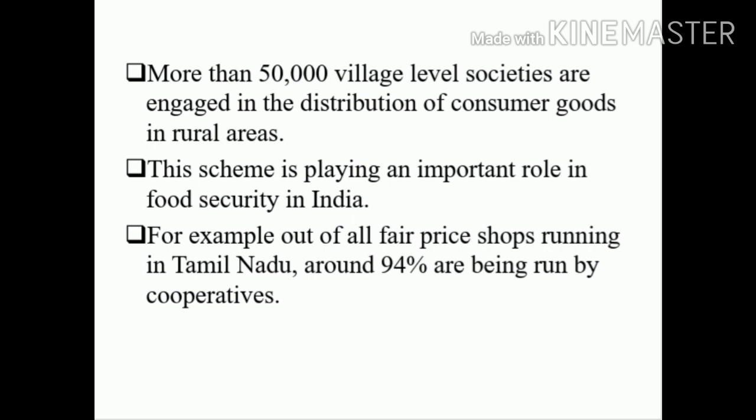This scheme is playing an important role in food security in India because we want to consider the villages. So under that, the Government of India is giving more importance to the development of villages. So totally we have more than 50,000 societies in the village areas for the distribution of consumer goods. This scheme is playing an important role for food security.